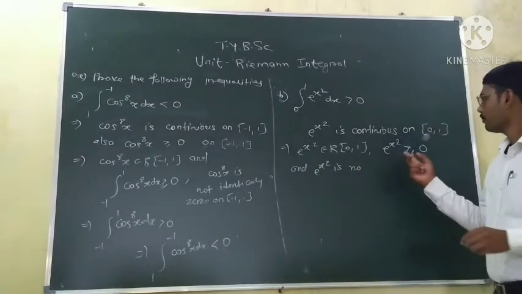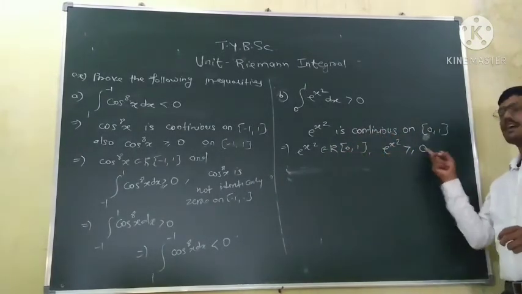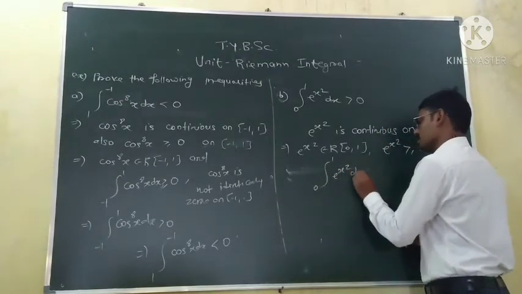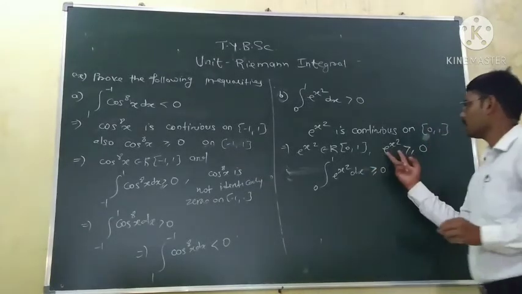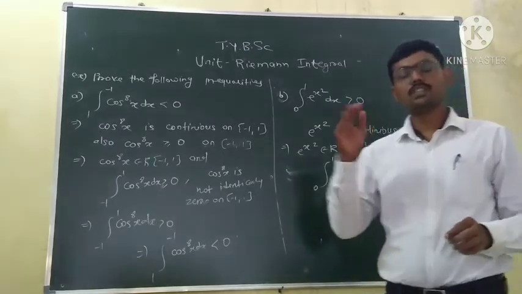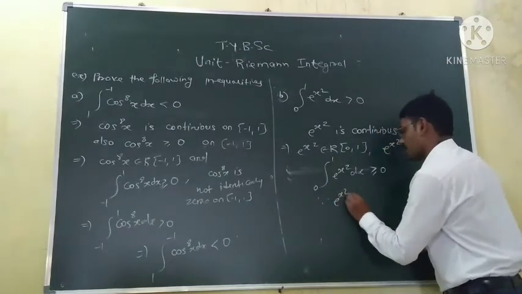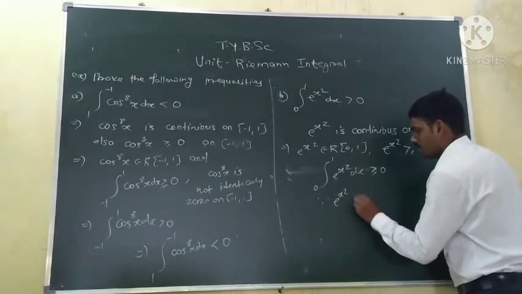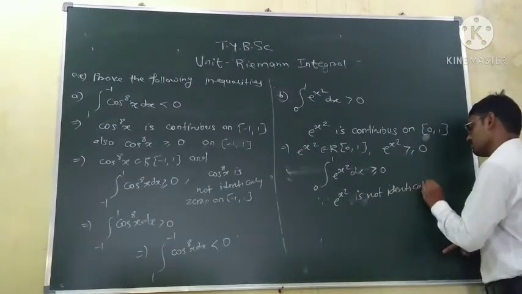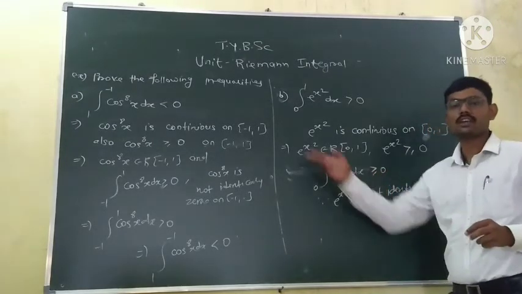So first we will write based on this. Since e raised to power x square is continuous, it is Riemann integrable and it is greater than or equal to 0. So we know its integration from 0 to 1 is greater than or equal to 0. But this function is not identically 0. It is positive for many points. Since it is greater than 0 and not identically 0, this integration must be strictly greater than 0 by the theorem you are just seeing.